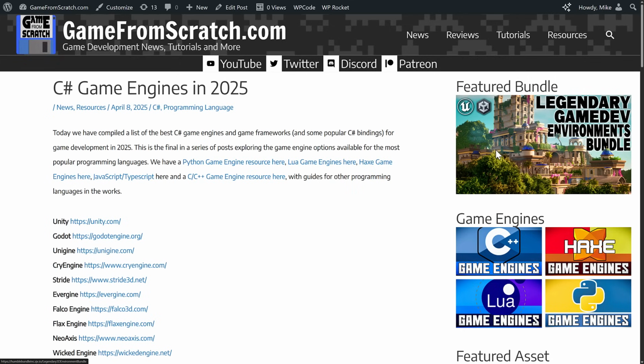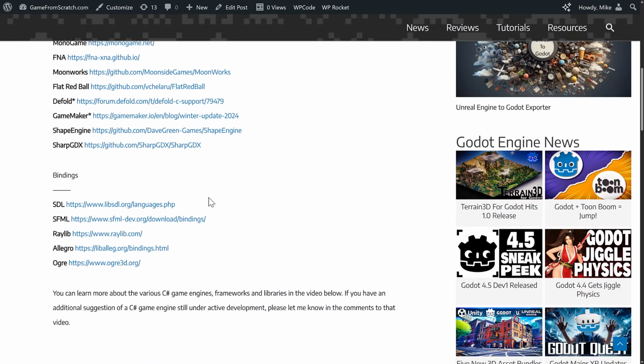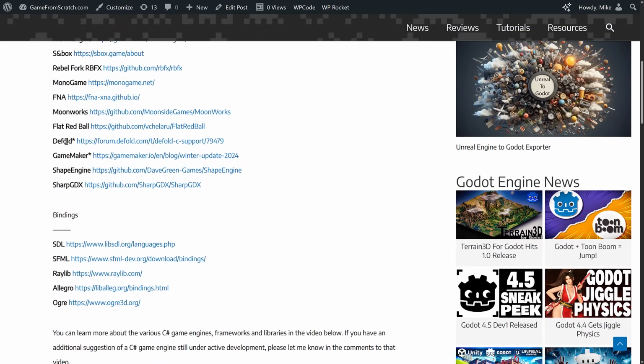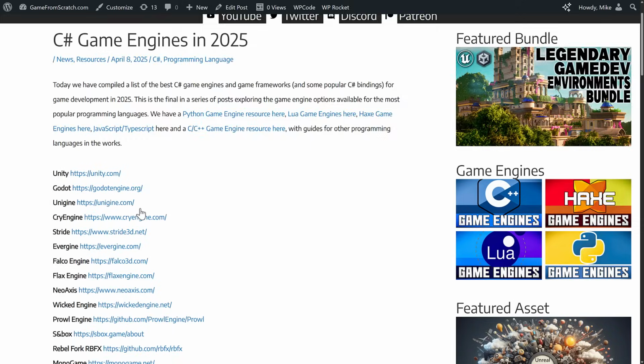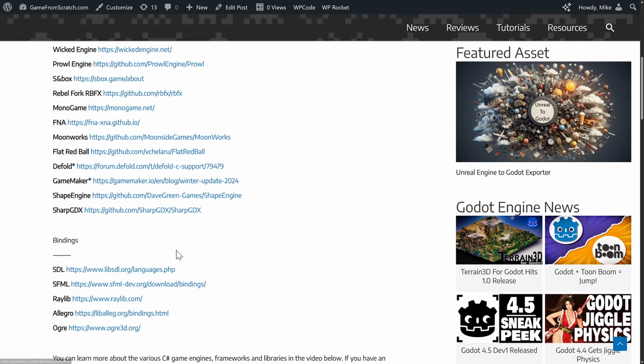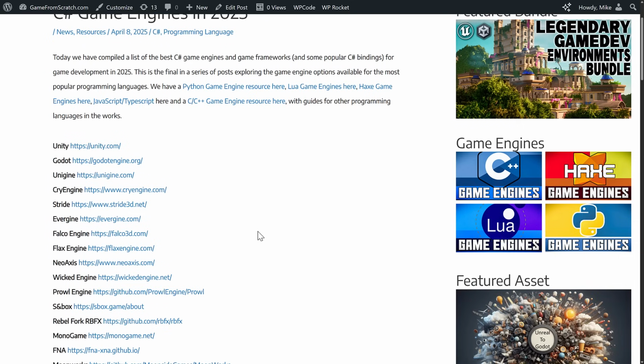So that is today's list. That is a bunch of C# game engines and frameworks and some bindings. Again, everything that we talked about here is available. You'll notice these asterisk ones, they are semi, or they're coming soon, or I kind of included them and maybe shouldn't have, just so you know. But all of the things we just talked about here are linked off this page. If I've covered it more, I think I'll put learn more links in here as well. And you will notice eventually I will have this game engine section updated to include C# and JavaScript, TypeScript, as well as Rust.